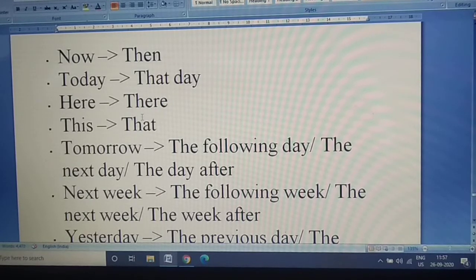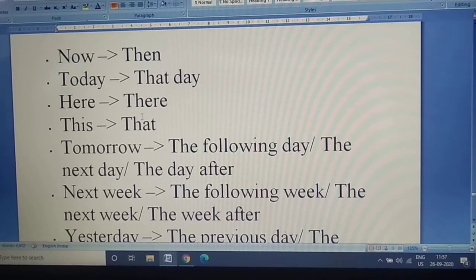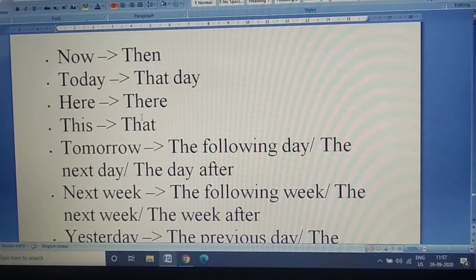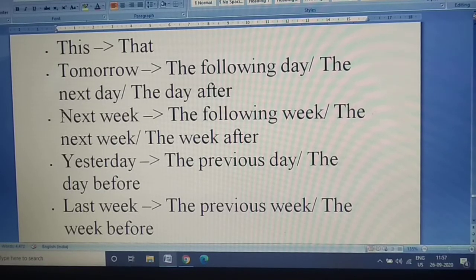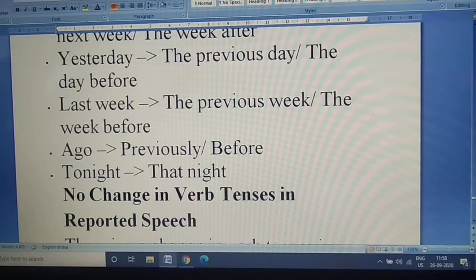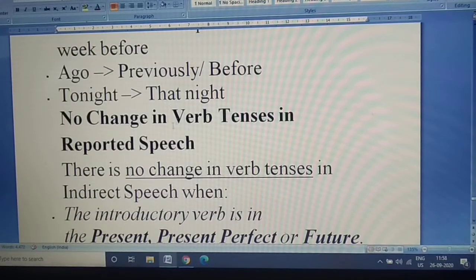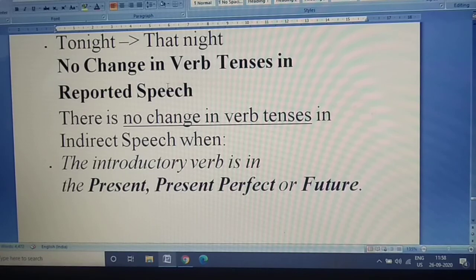Now changes into then, now in direct speech, then in indirect speech. So make two columns, write direct, indirect. Now changes into what? Then. Today, that day. Here, there. This, that. Tomorrow, the following day, the next day or the day after. All the three are correct, can be used. Next week, the following week, the next week, the week after. Yesterday, the previous day, the day before. Last week, previous week, the week before. Ago becomes previously or before. Tonight changes into that night. So, all this you have to note down and learn by heart. There is no other way to remember.